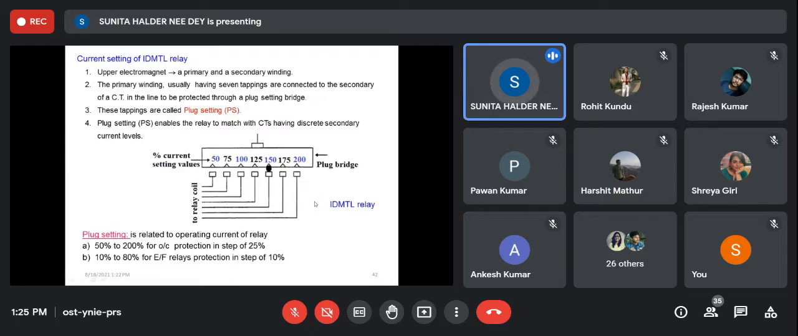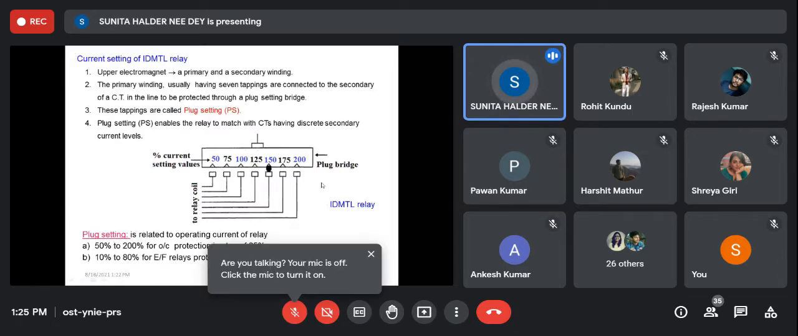And plug setting is also different for different types of relay. When we incorporate this relay for only overcurrent protection, say for a transmission line, then plug setting is 50 to 200%. But when we use it for earth fault protection, that is ground fault protection, then we use 10 to 80%, because in that case the current is lesser.